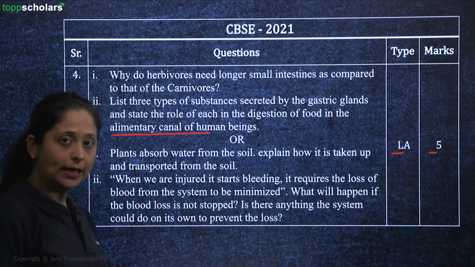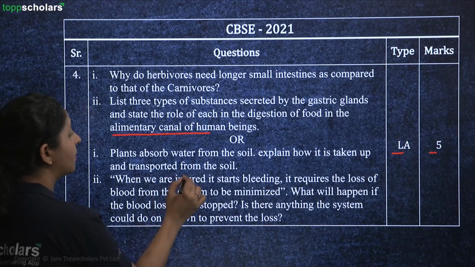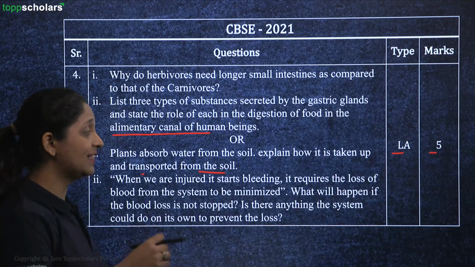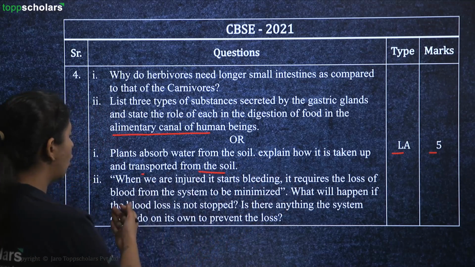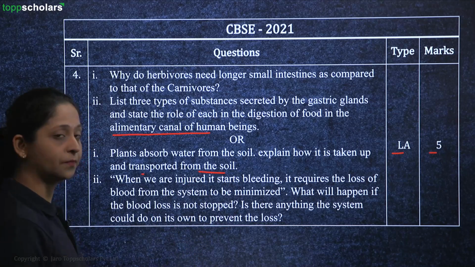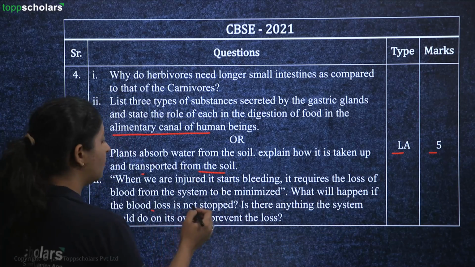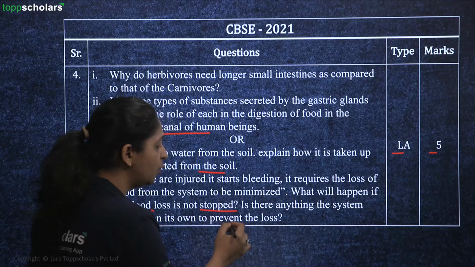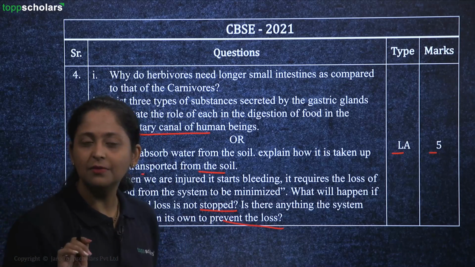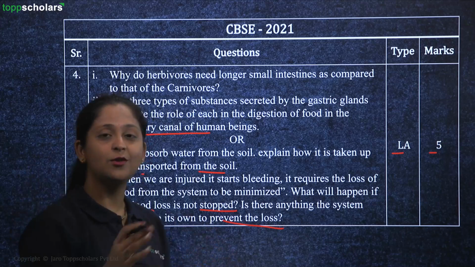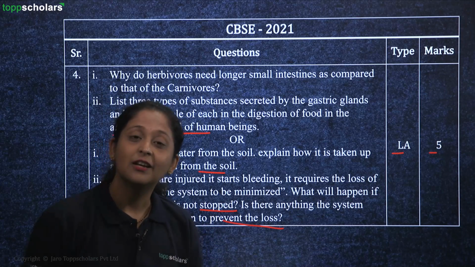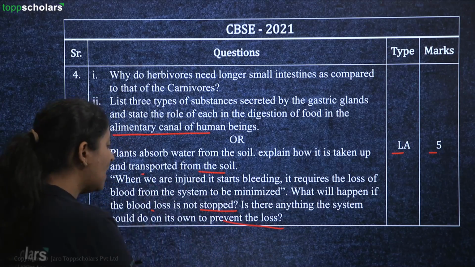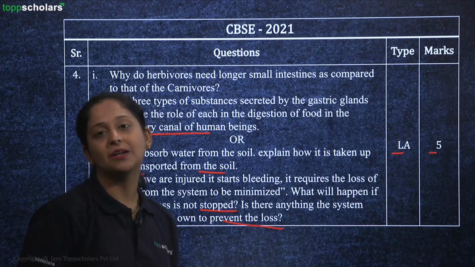Plants absorb water from the soil. Explain how it is taken up and transported from the soil. The second option that you have here is, when we are injured, it starts bleeding. It requires the loss of blood from the system to be minimized, right? What will happen if the blood loss is not stopped? Is there anything in the system that could do on its own to prevent the loss? The question seems a little confusing, right? But here you have to just answer related to blood clotting. You have to just answer about your platelets, that yes, we have them in our system which will help to prevent the blood loss, and describe that mechanism.